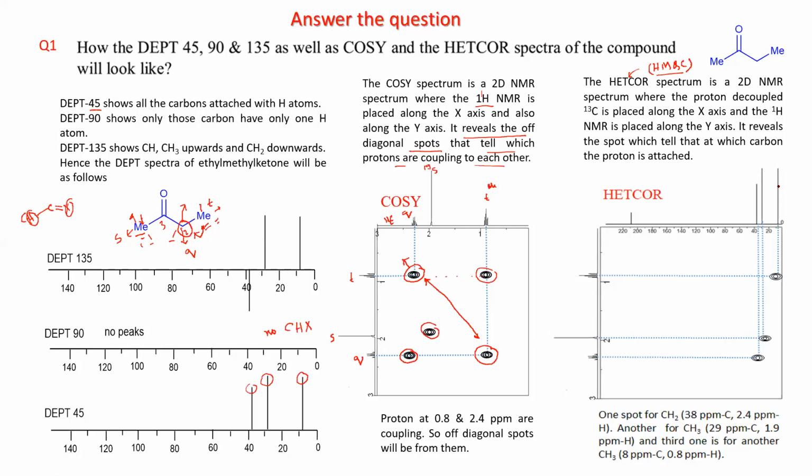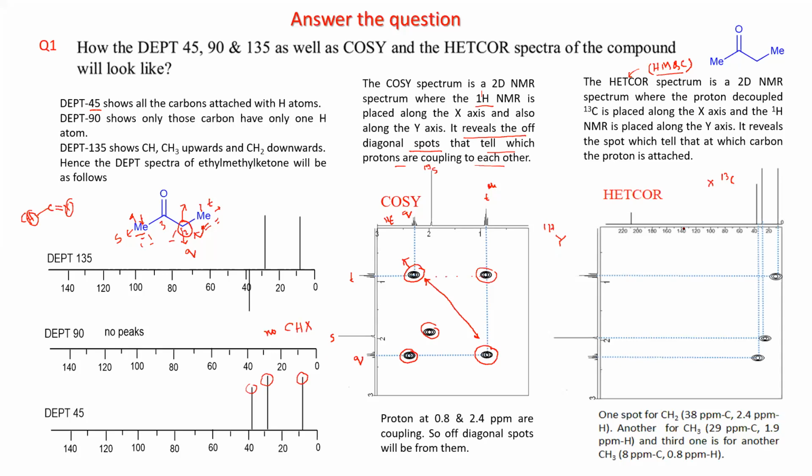Here what you see, you have to place along the x-axis the 13C, and along the y-axis the proton NMR. Now if you look at this particular compound, your 13C is already there. Only the carbonyl was missing in the DEPT.